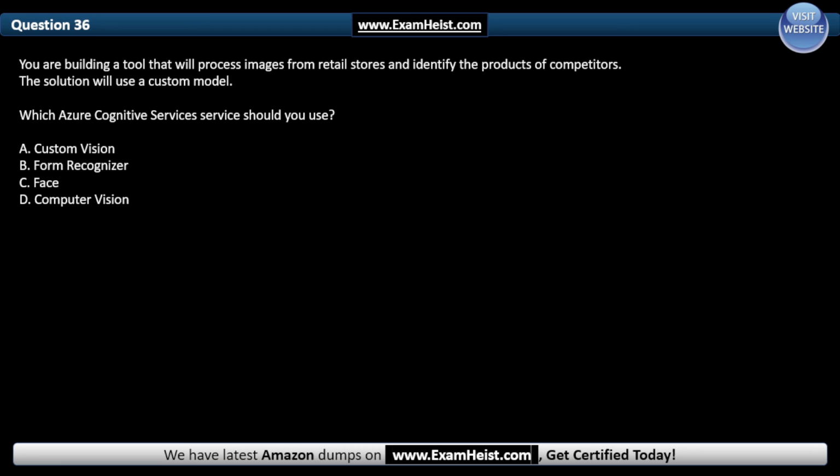Question 36. You are building a tool that will process images from retail stores and identify the products of competitors. The solution will use a custom model. Which cognitive service should you use? And the correct answer is A. Custom Vision.